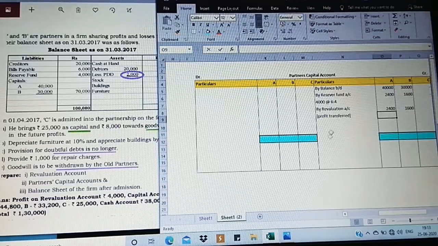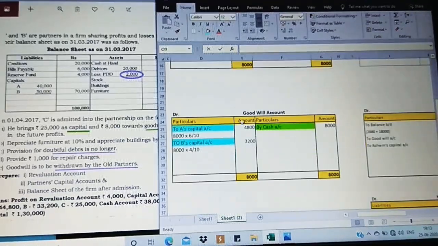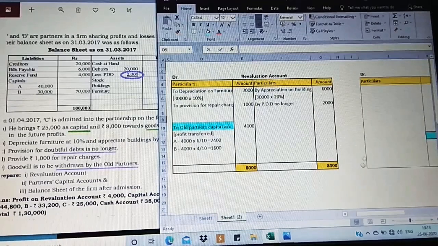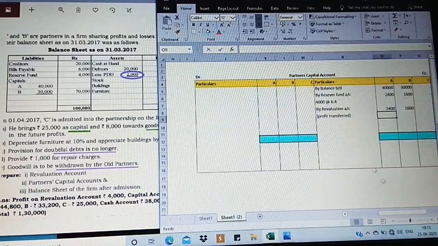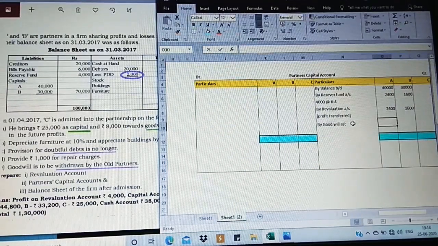Next, after profit revaluation, we are going to move to the goodwill account. In the goodwill account, we have A's capital and B's capital affecting 4,800 and 3,200. So I'm going to post it on the credit side, by goodwill account.